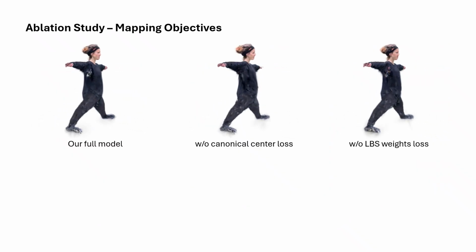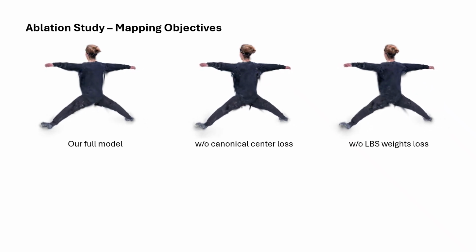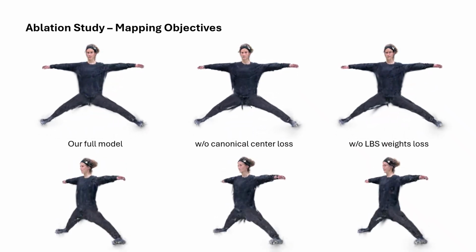Finally, we evaluate the impact of our mapping objectives on human subjects. Our proposed constraints enable generalization to novel views and poses, even with limited data. Without them, the reconstructed avatar exhibits uncontrolled Gaussians, particularly in challenging regions like the face and arms.